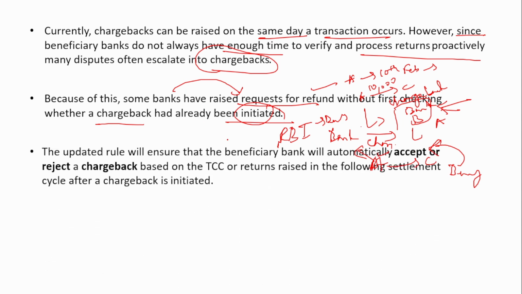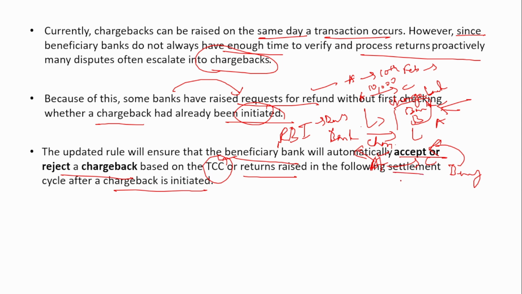Now, the updated rule will ensure that the beneficiary bank will automatically accept or reject a chargeback based on the TCC or returns raised in the following settlement cycle after a chargeback is initiated. Previously, it involved a lot of manual intervention, but now it is automatic.